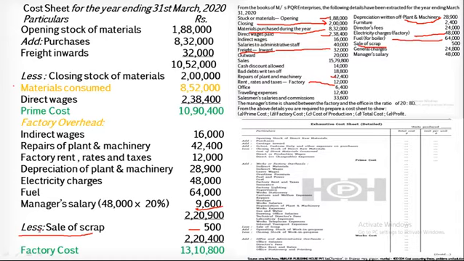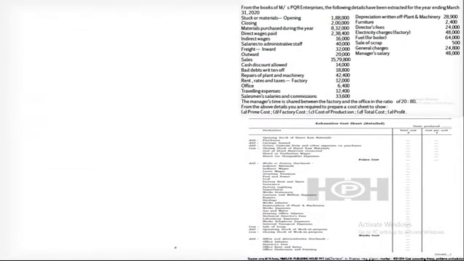Here in this question it has been minus from this stage, because in the factory there may be certain items which cannot be utilized for further processes, so the company might be deciding to sell this as scrap, therefore it has been minus from the factory overheads. And now our factory cost is 13,10,800. Now moving on to the next page, we have to add the office and administrative overheads.